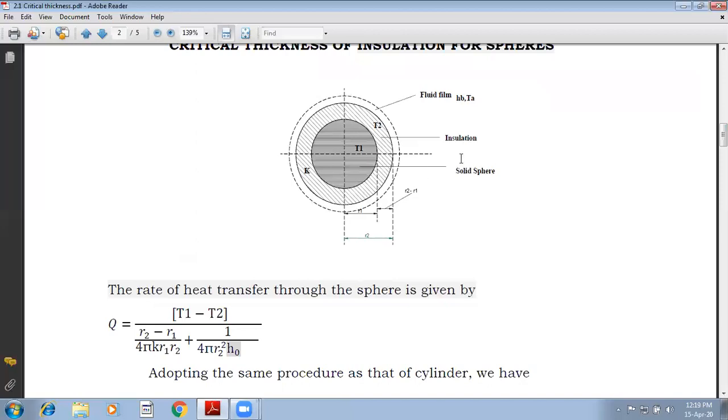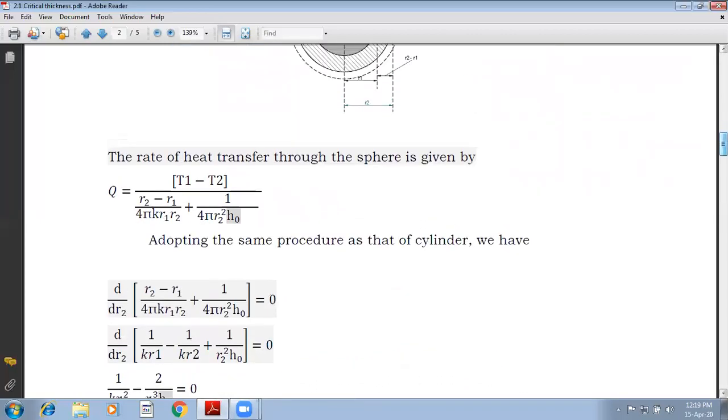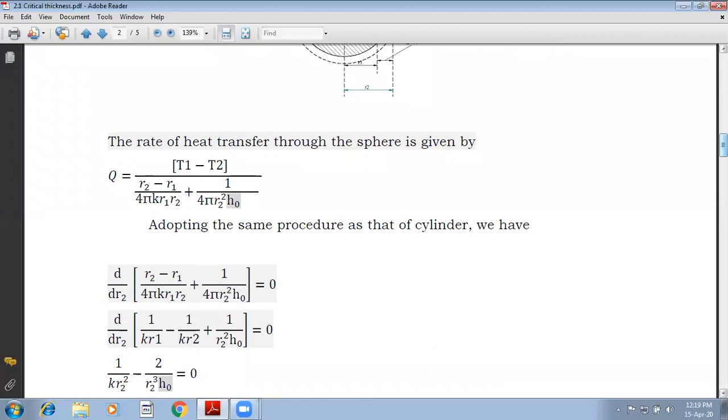Again, for this also we have two resistances: one is conductive resistance and the other is convective resistance. Now this is the heat transfer equation for a sphere. So Q is equal to delta T upon resistance.